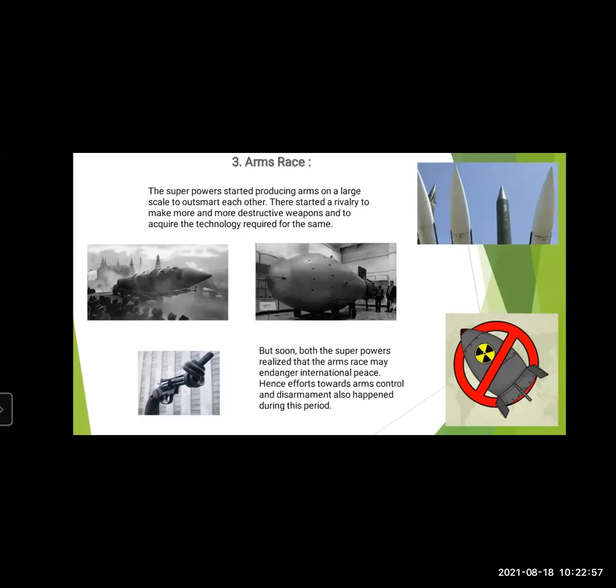But soon both the superpowers realized that the arms race may endanger international peace. Both realized that whatever they were doing would ultimately lead to loss or destruction only. So efforts were made towards arms control, less use of weapons, and disarmament, that is, limitation of the exchange or manufacture of military weapons, also during this period.